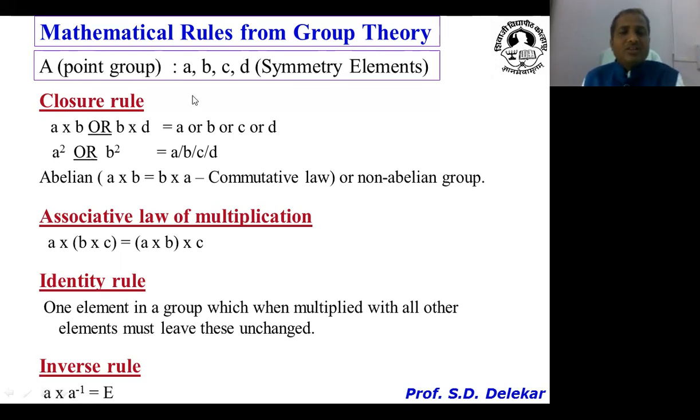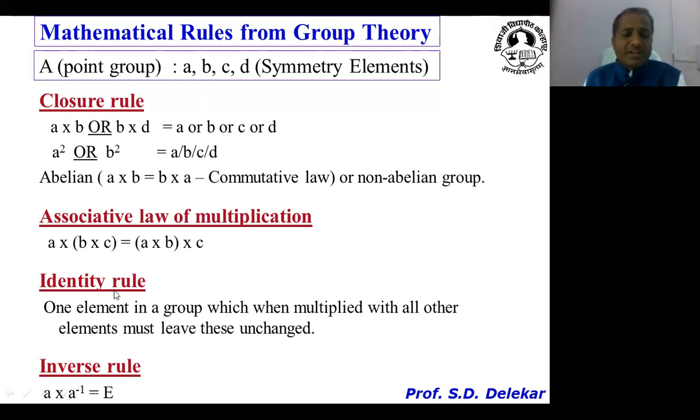Then all symmetry elements must obey the associative law of multiplication. According to this rule, the mathematical statement is that a cross (b cross c) is equal to (a cross b) cross c.